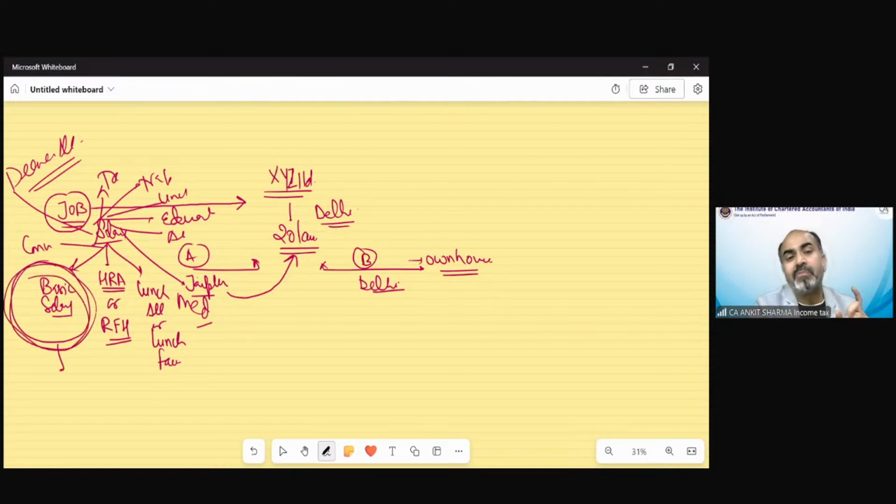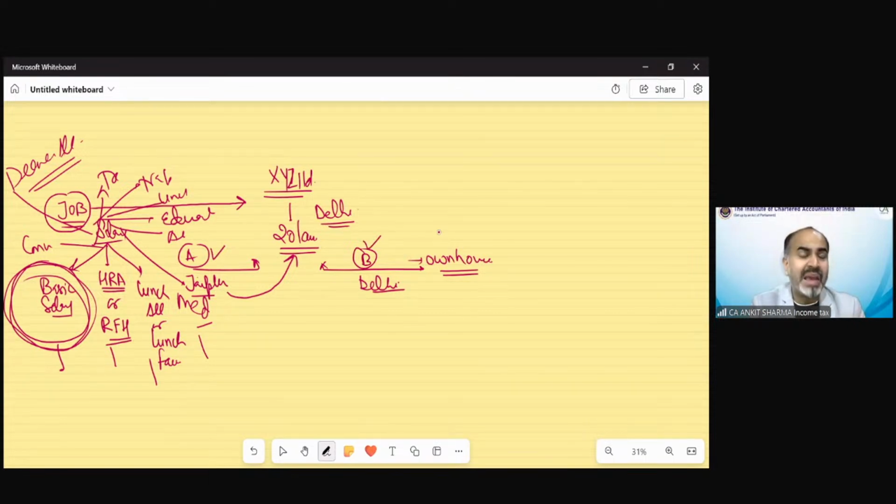For the purpose of working, they provide you basic salary. This is for the main working purpose. But HRA, lunch, medical, hostel, etc. are not actually for what you are working on. That is an additional benefit they are providing. Now, what we are discussing is which kind of salary structure is beneficial to an employee. It is not practically possible that the same kind of salary structure is applicable for all employees.